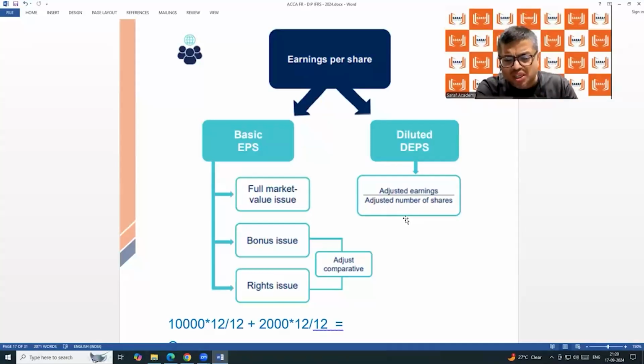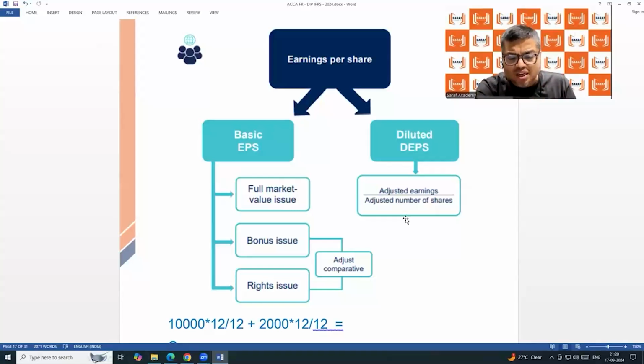Normally, if they give questions in the exams, they will definitely give information where the number of shares are changing during the year. They are not remaining same from beginning till the end. So you need to do some working relating to weighted average number of shares. The weight is based on time.